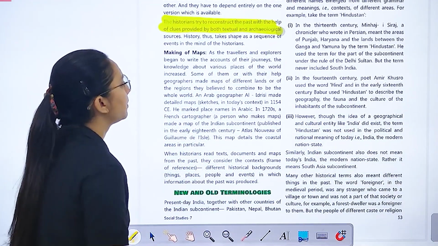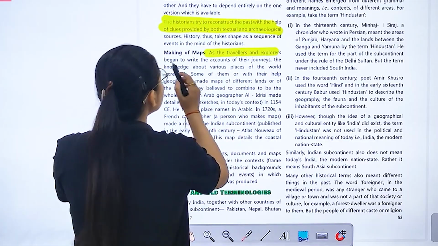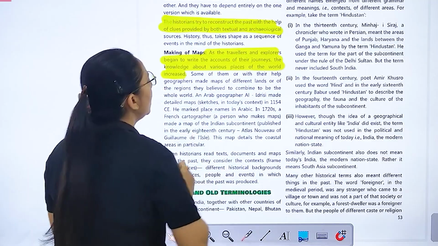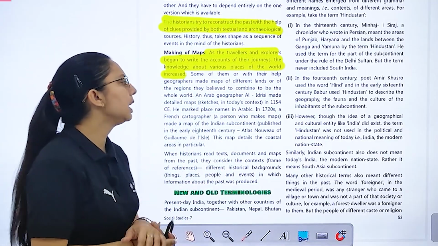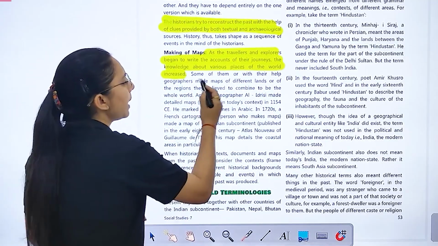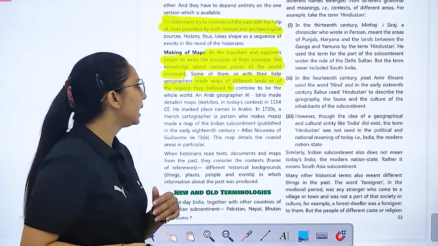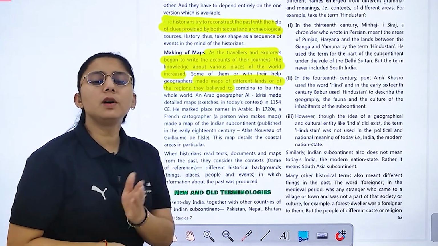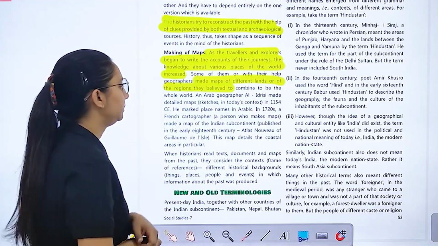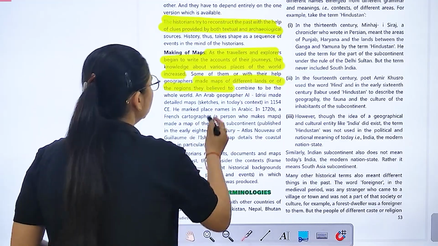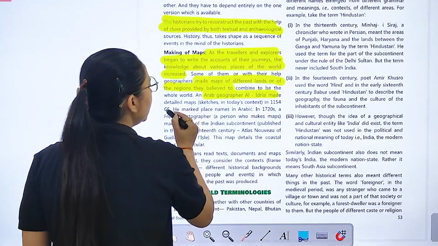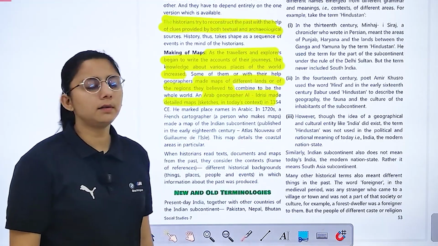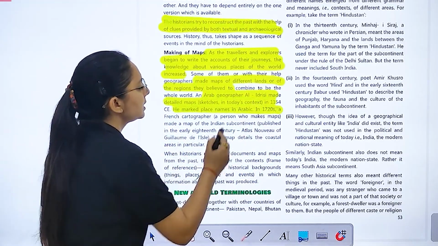Now making of maps. As the travelers and explorers began to write accounts of journeys, the knowledge about various places of the world increased. Some of them, with the help of geographers, made maps of different lands and regions. And they wanted to combine the whole world. वो क्या चाहते थे? पूरे वर्ल्ड को कंबाइन करना चाहते थे. An Arab geographer Al-Idrisi made a detailed map, and in 1154 he marked place names in Arabic.